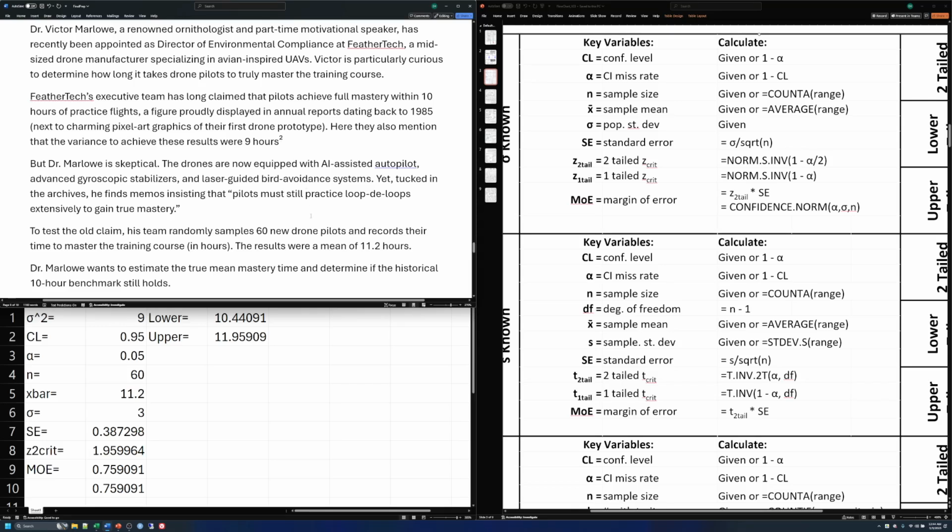You might be given raw data, or summary data like this. If you're given the variance, you can get the standard deviation by taking the square root of that variance. Then we can walk our way down our key variables and calculate our confidence intervals. Anyhow, hope that helps you see one of these test style questions and how we can work our way through it.